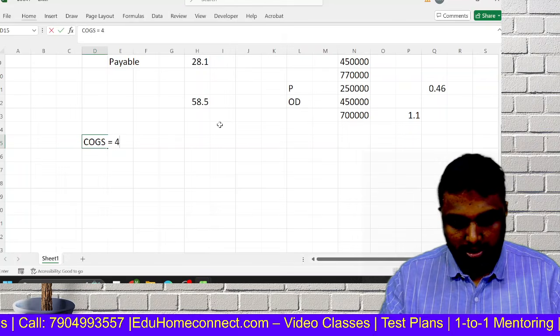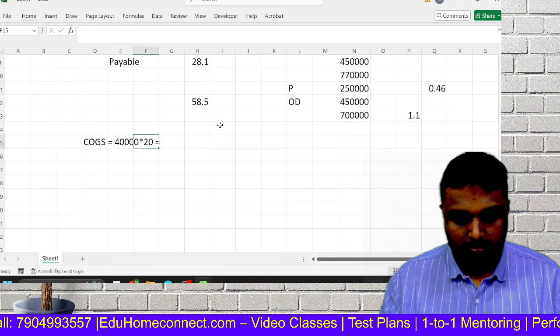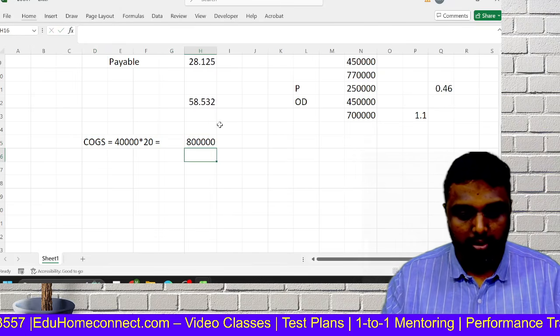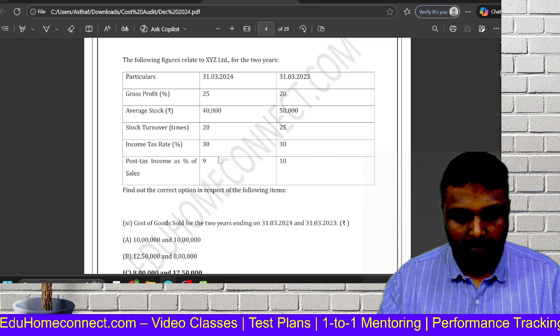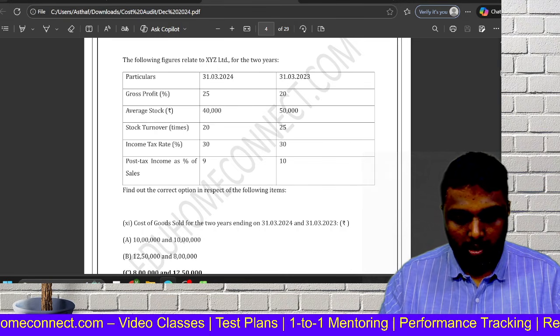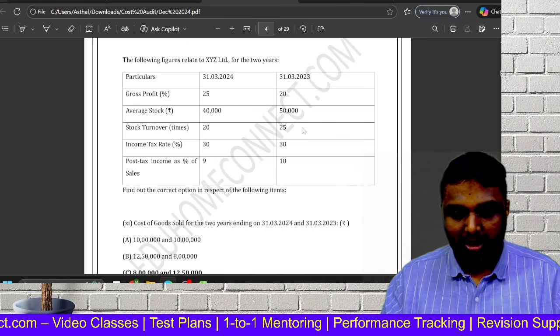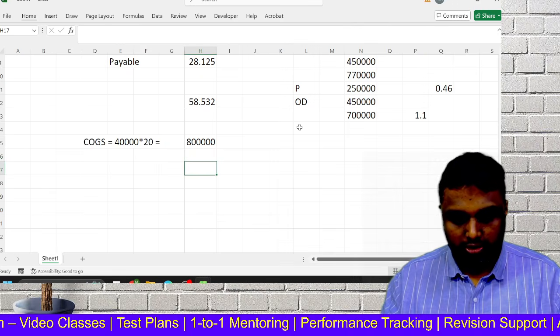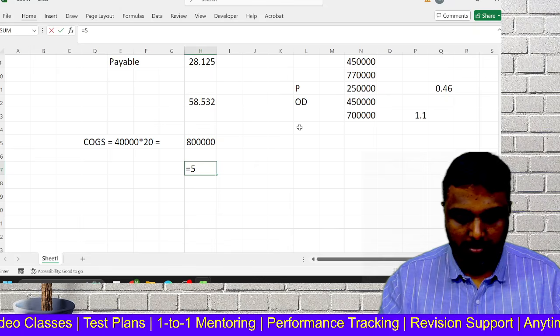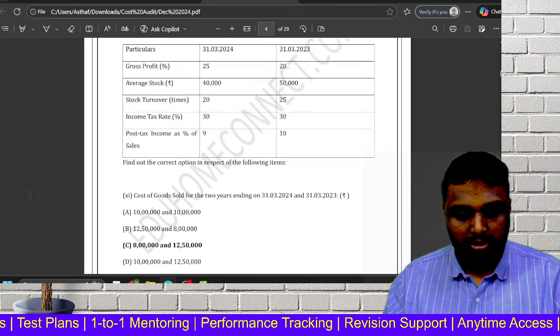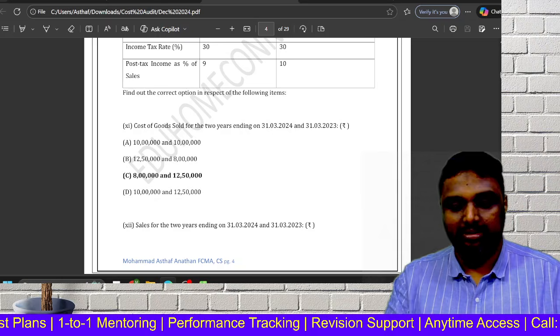So 40,000 into 20. So what will come? 8 lakh. In that, cost of goods sold only they are asking. Cost of goods sold is 8 lakh. What about here? 50,000 into 25. See? So it is reverse calculation only. So I will make it clearly. So which is the correct answer? C is the correct answer.